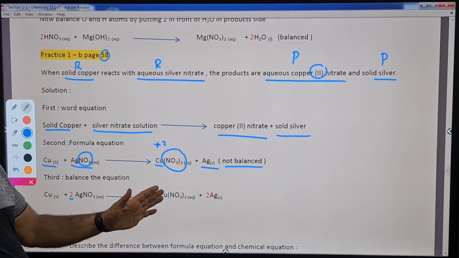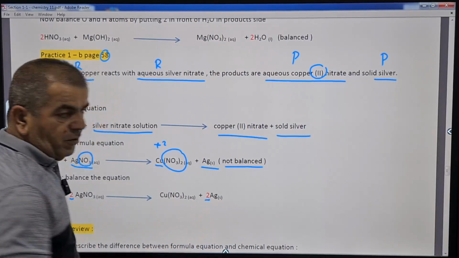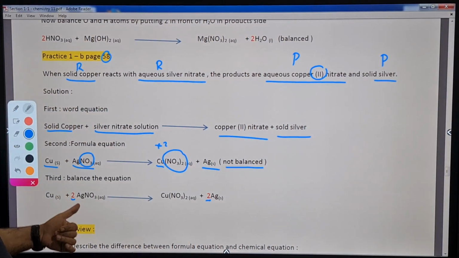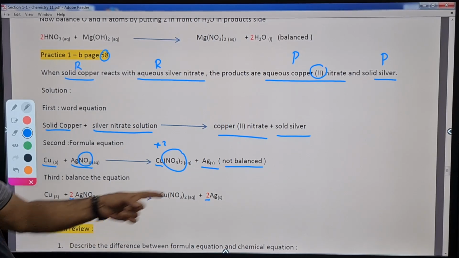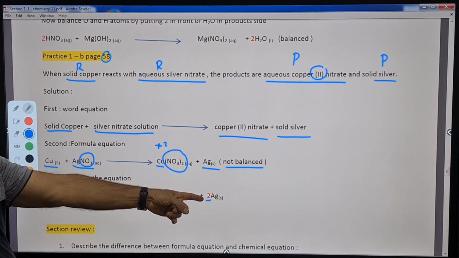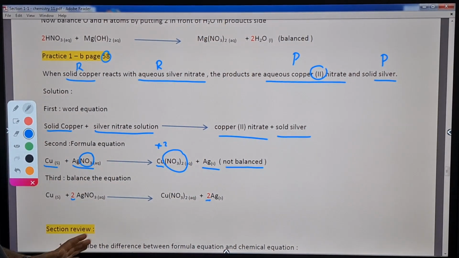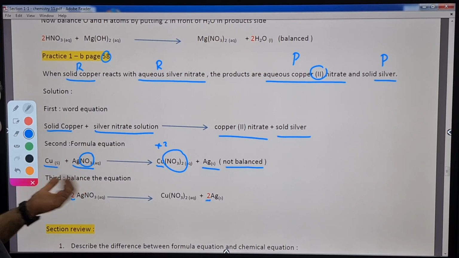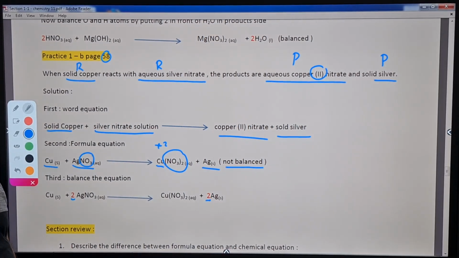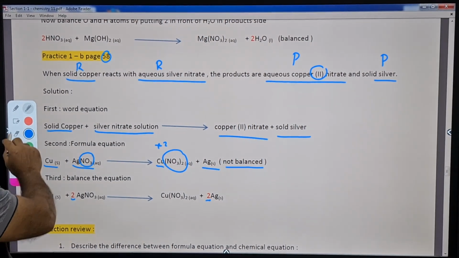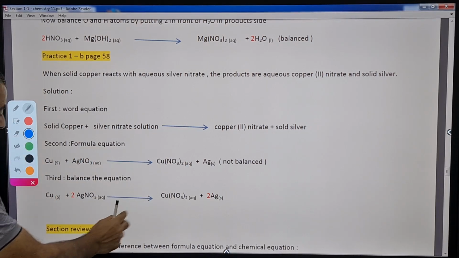Now the nitrate NO3 is balanced, but it unbalanced the Ag. That's why we need to put 2 in front of Ag, because the Ag became 2 atoms, so we must make the 1 atom on the product side also 2. Now we have 2 silver atoms, 1 copper atom, and 2 nitrate polyatomic ions here and there. So it is balanced and our work is done. Okay, now these examples are enough for now. So let's move to the section review.